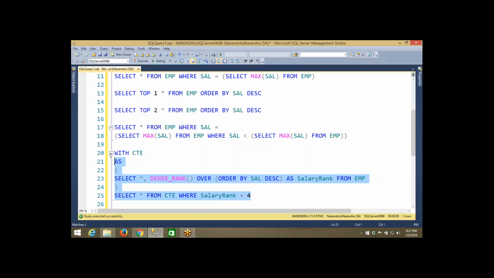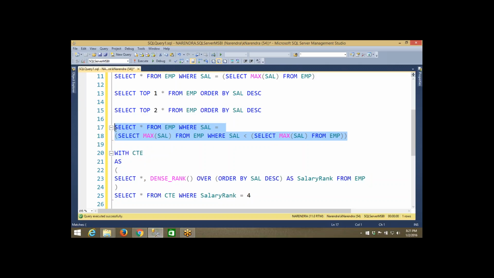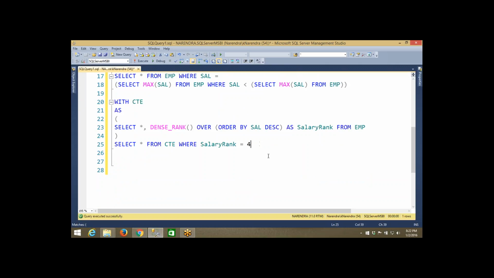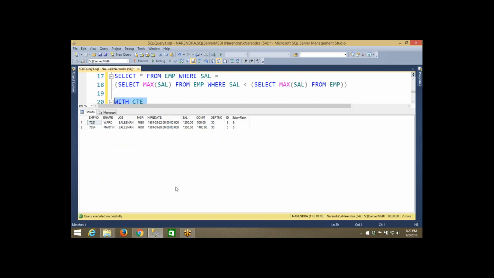I mean, this approach is better than the earlier approach, because up to the second highest salary we can write this type of queries. But if somebody wants to see the ninth highest salary, how will you retrieve it? You have to write at least 10 subqueries, maximum, less than maximum, maximum, less than, like that. So instead of writing that much lengthy query, if you want to retrieve the ninth highest salary, just execute. It's very simple, no? So this is how the data will be retrieved.